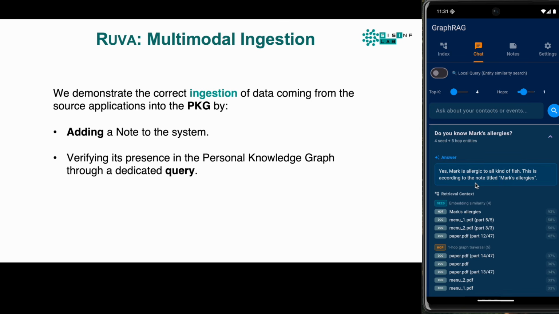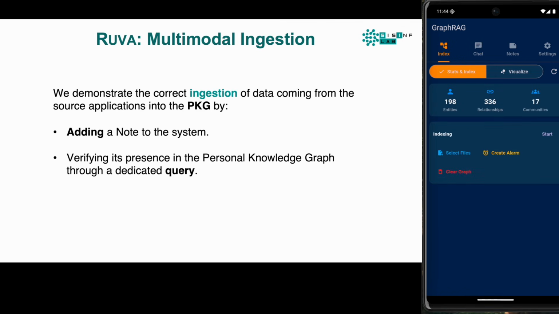The system queries the graph and answers correctly. Yes, Mark is allergic to all kinds of fish. This is according to the note titled Mark's allergies. This confirms the information object has been successfully ingested and grounded.